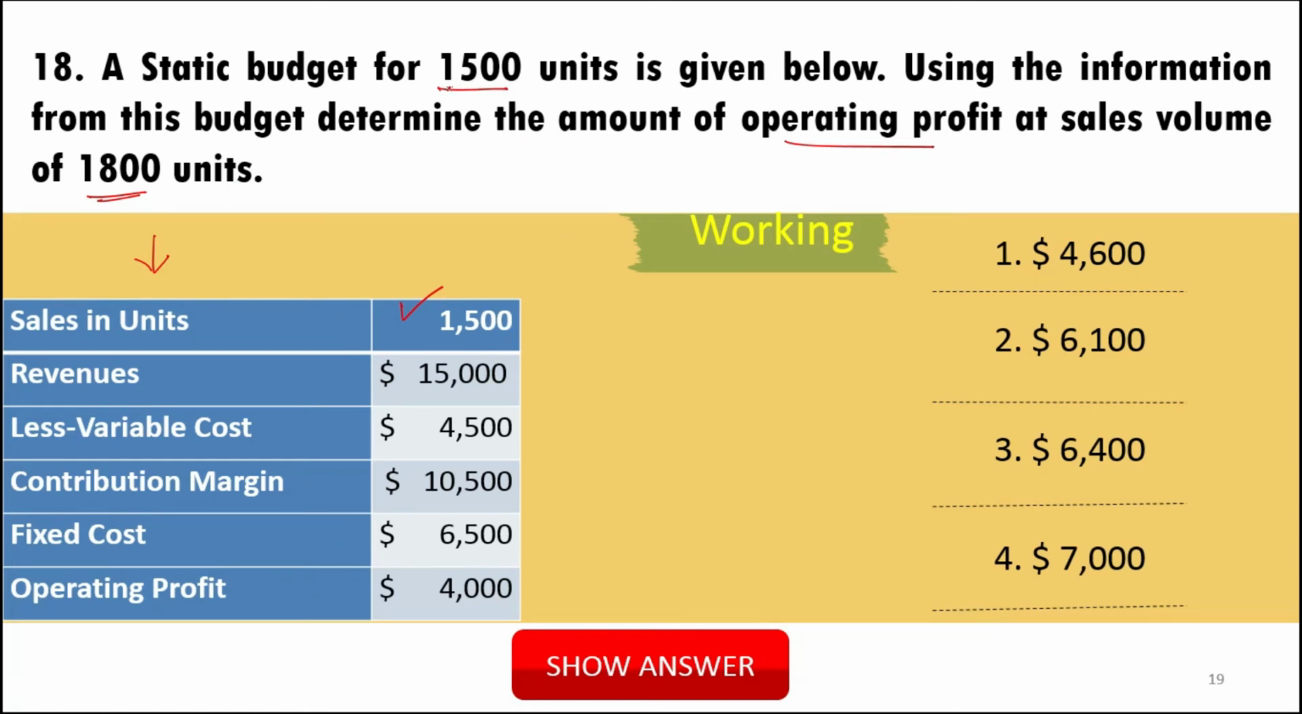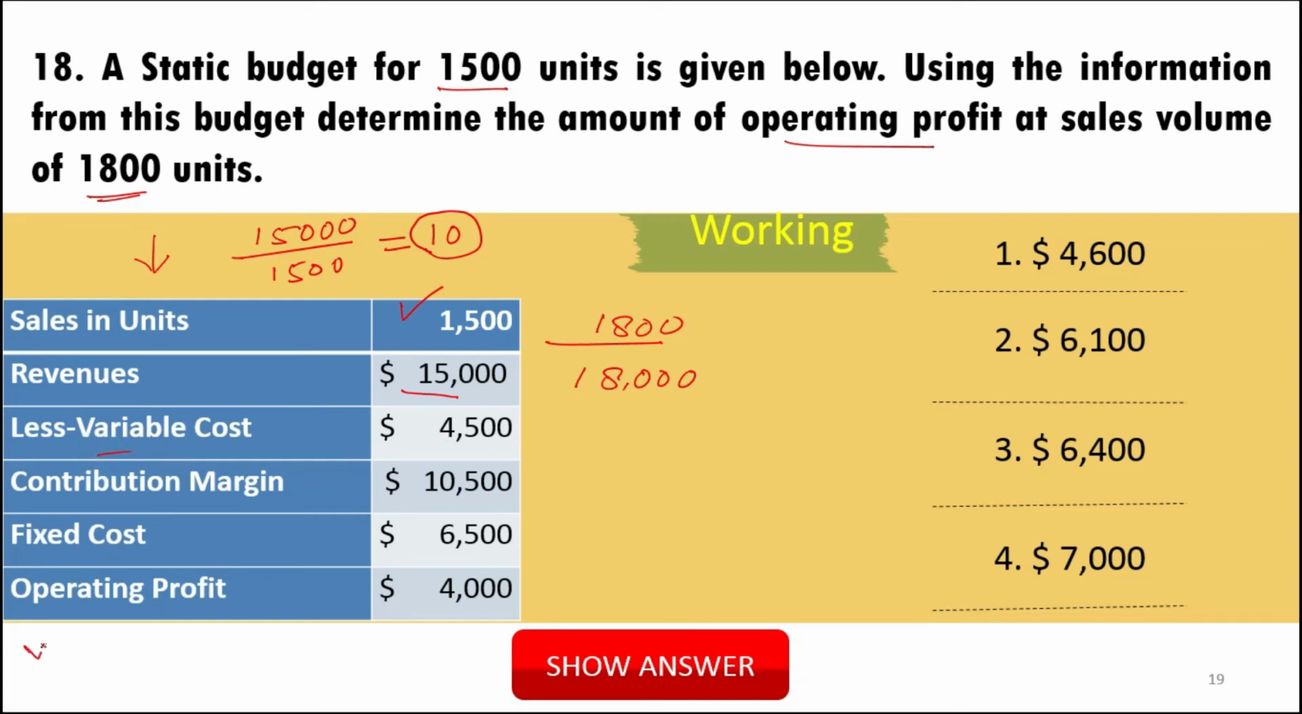So for 1500 units, the sales revenue is 15,000. Okay. So for 1800 units, the sales will be 18,000. Isn't it? Why? Because see here, 15,000 is the sales revenue for 1500. So if you divide, you will get 10 as the per unit sales revenue. So for 1 unit, the selling price is 10. So for 1800, it will become 18,000. Variable cost also you have to find.